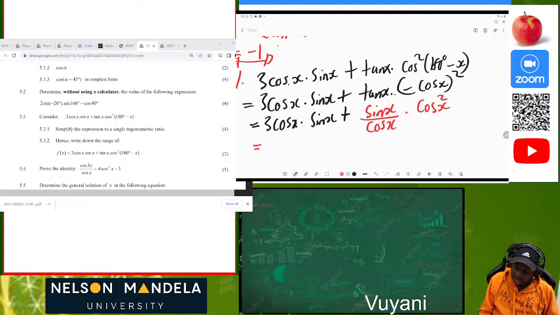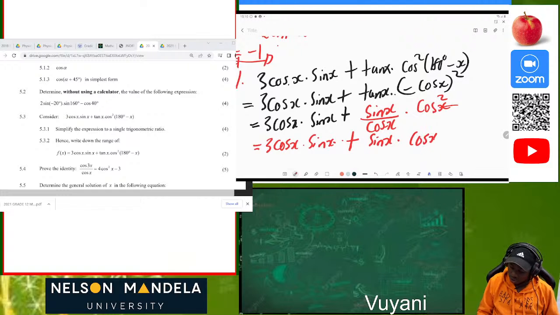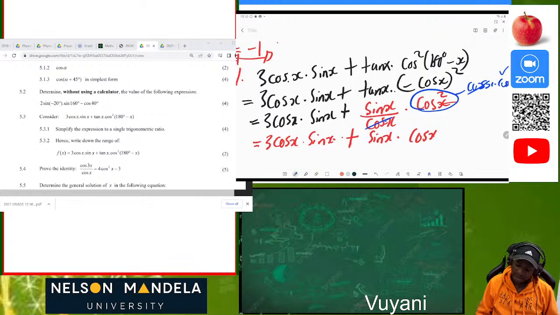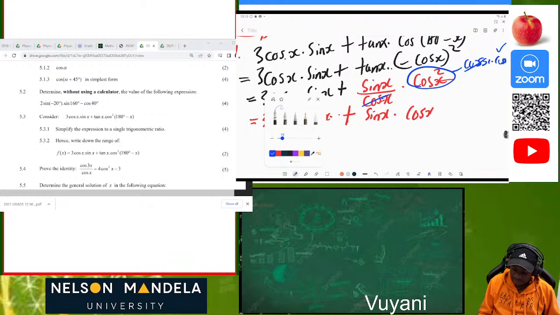Okay, great. So now we have 3 cos of x multiplied by sine x plus, then cos x and cos x, they divide each other. So we have positive sine x multiplied by cos x. Why? We know that cos squared of x is the same as cos of x multiplied by cos of x. So this cos of x and one of these will cancel. Then we are only left with 1 cos of x times sine of x. So we can actually see now that we have what we call like terms.